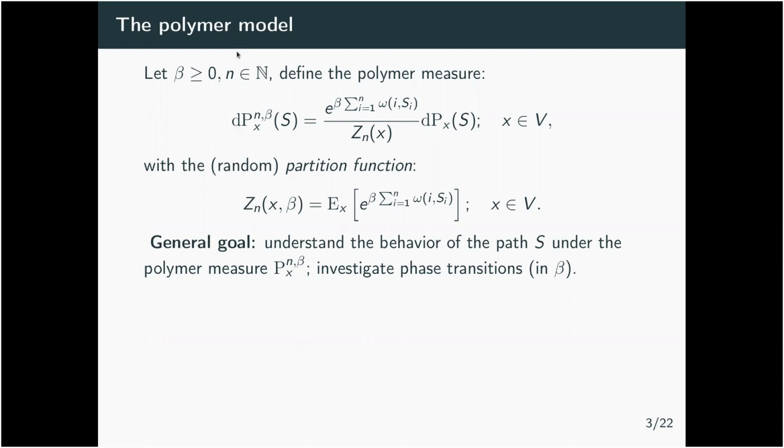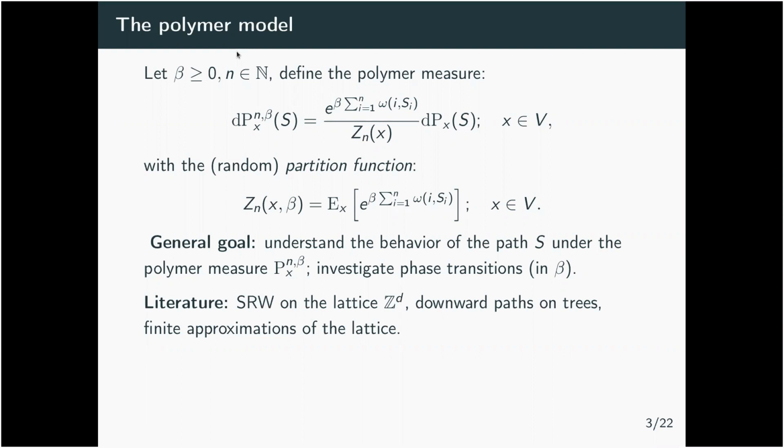And if beta is small, maybe the reward is not enough to actually change the behavior of the measure, and maybe the polymer measure will behave basically very similarly to the original walk. So we are also looking for a phase transition in beta that would separate these two kinds of behaviors.